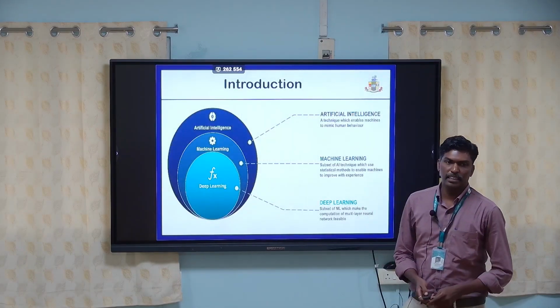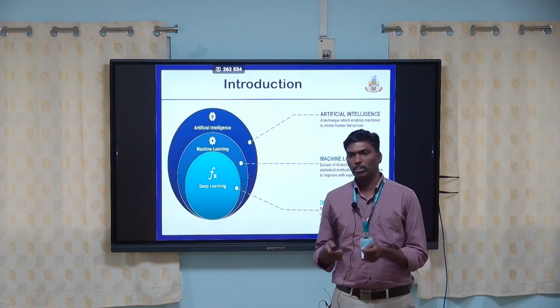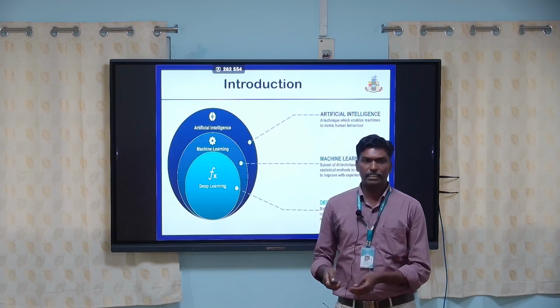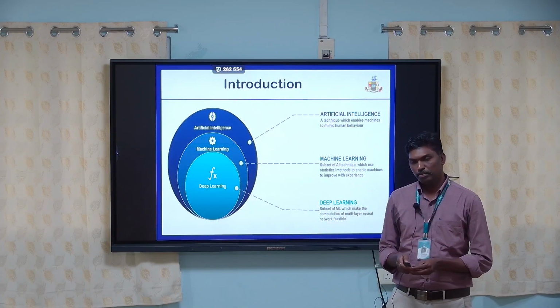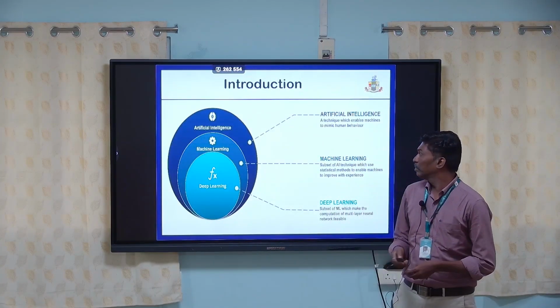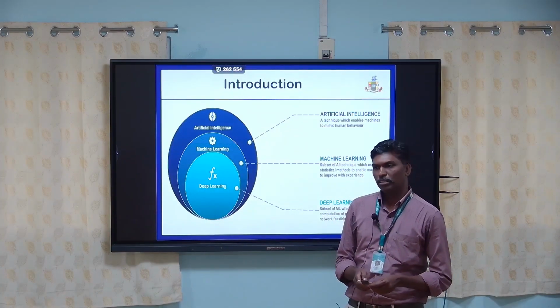Deep learning is a catchy term in the computer field. A lot of LLM models, such as ChatGPT, Gemini, and Copilot, are built on deep learning. Deep learning is a subset of artificial intelligence.